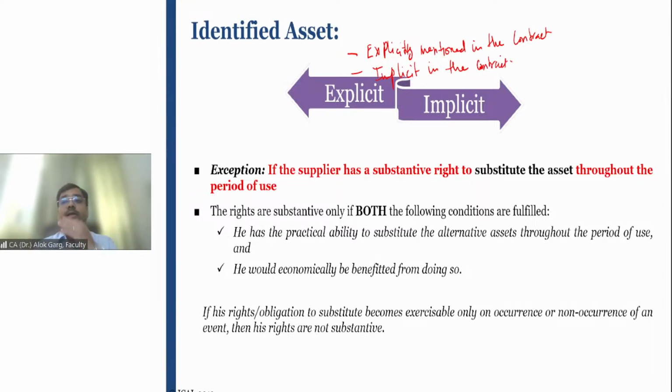Sir, but when will you say it is not an identified asset? I'll give you one example. You must have seen during the course of your audit, companies like big PSU companies, public sector undertakings, are hiring cars on a lease basis, right? When I went to audit a PSU or a government electricity company, usually there were some Innova or Bolero or Scorpio. These cars used to take us from the guest house to the office, or wherever we wanted to go.